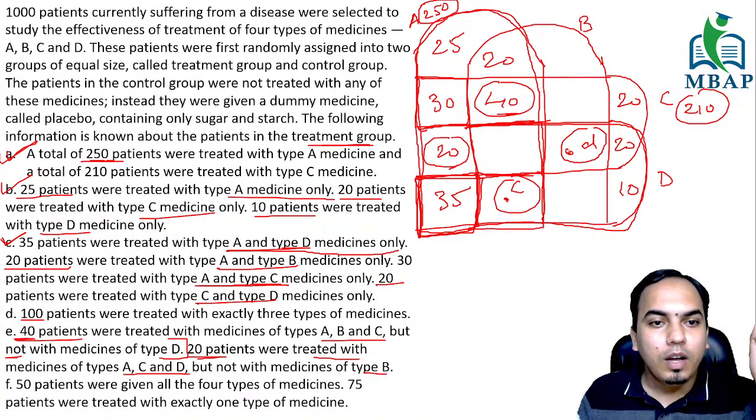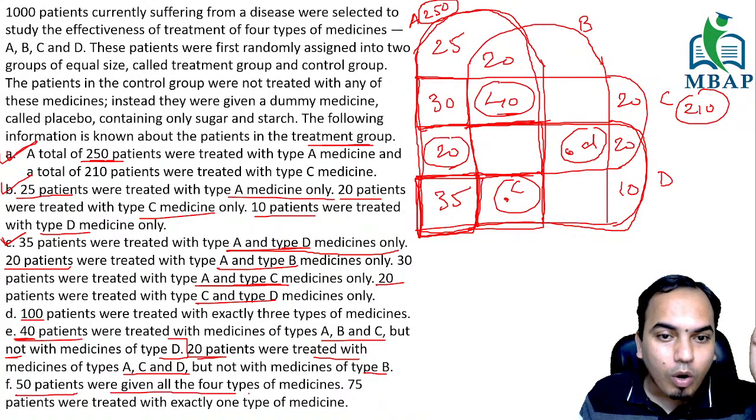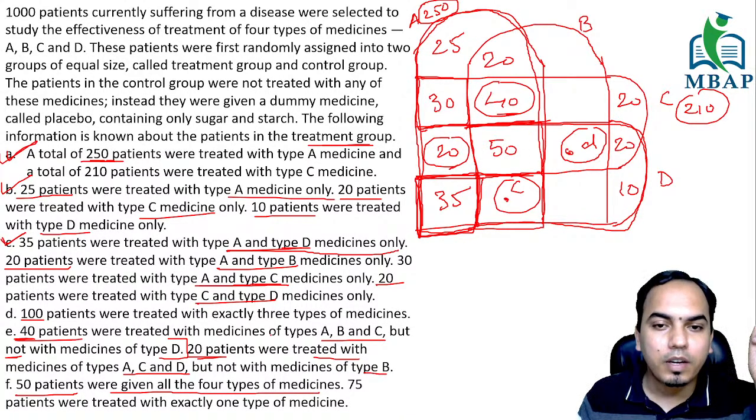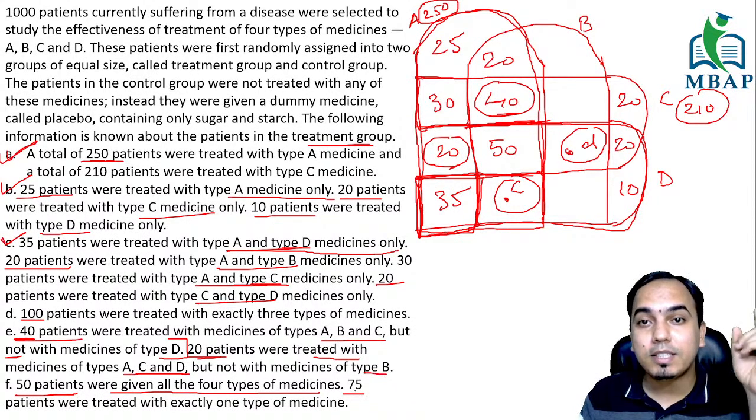Here we are going ahead and seeing what more information we have. I think we have done it till here, but not with B, so this part is done. 50 patients were given all 4 types of medicine. That means this middle value is 50. Great. Now 75 patients were treated with exactly one type of medicine.